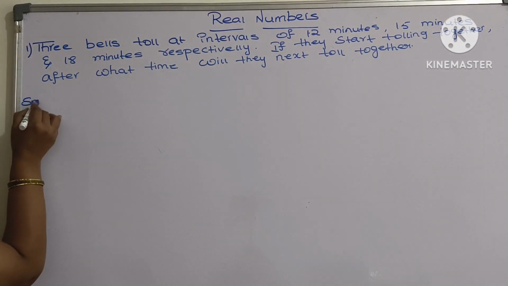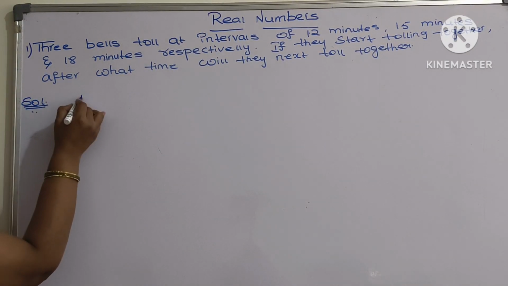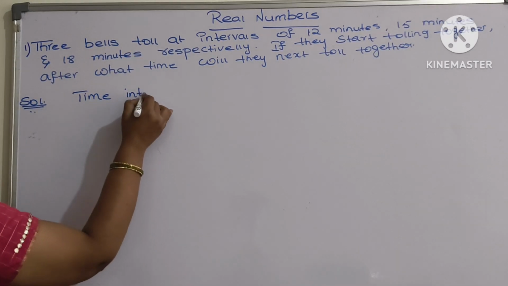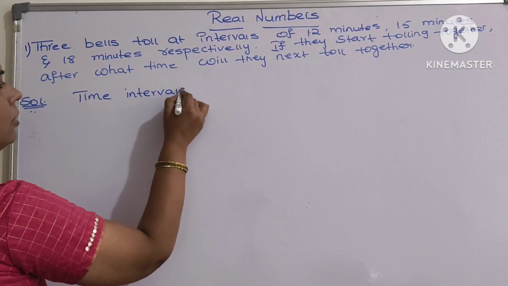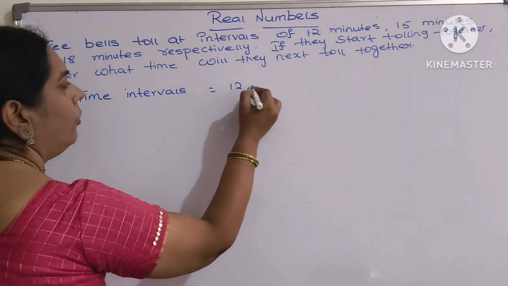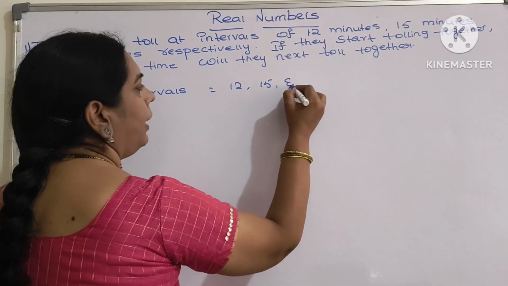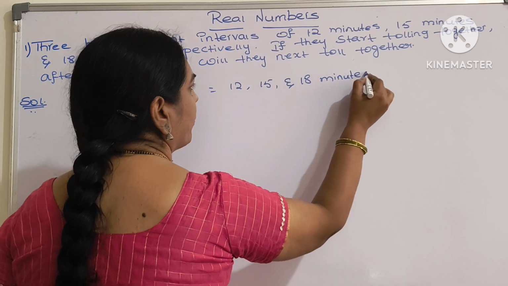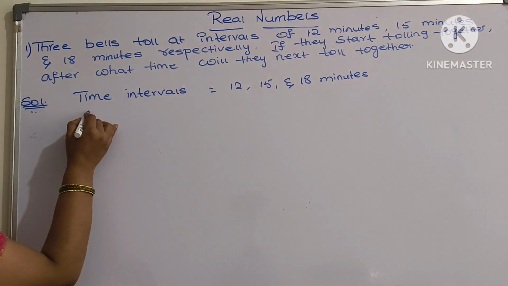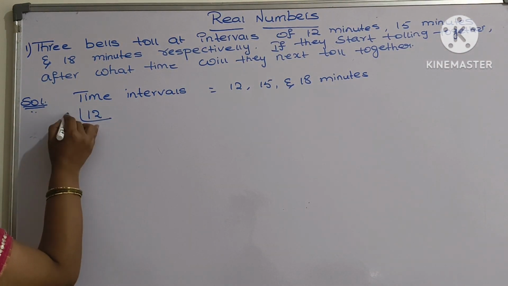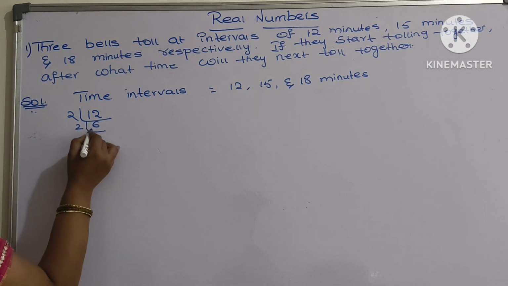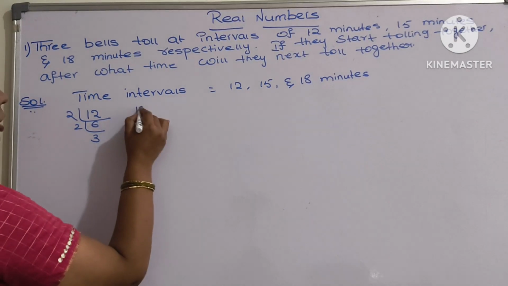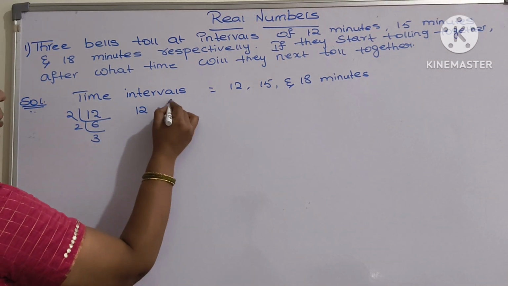How do you solve this question? The time intervals are 12, 15 and 18 minutes. Therefore, find the LCM. 12 is 2 square into 3. I know you can do the common division method, but children, that is not allowed. So please do not do that.